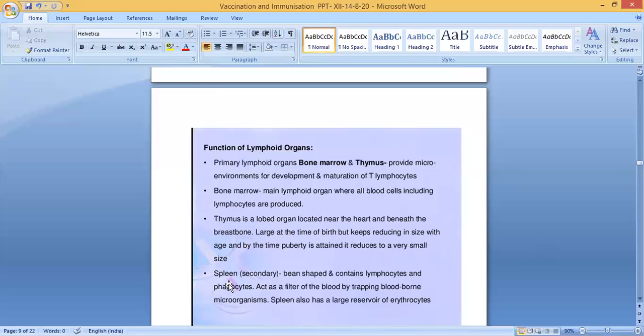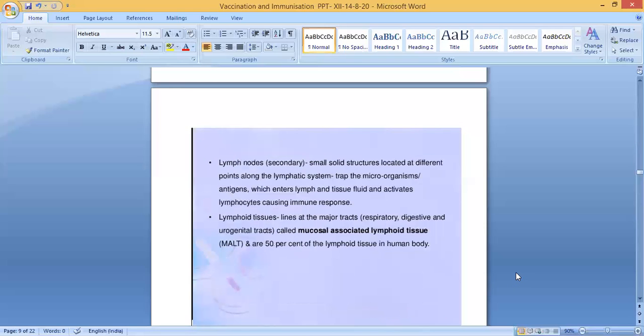The next is spleen. It's a secondary lymphoid organ. It's bean shaped and contains lymphocytes and phagocytes. It acts as a filter of the blood by trapping blood-borne microorganisms. Spleen also has a large reservoir of erythrocytes. Erythrocytes means RBC.